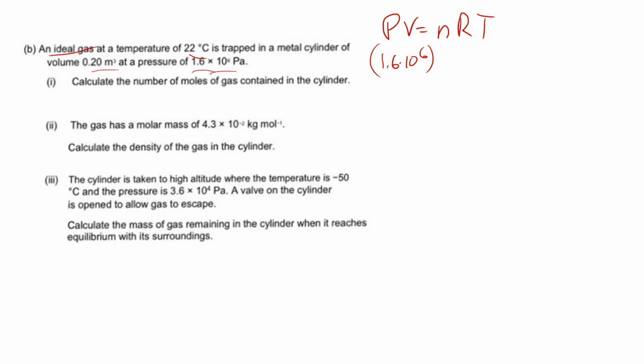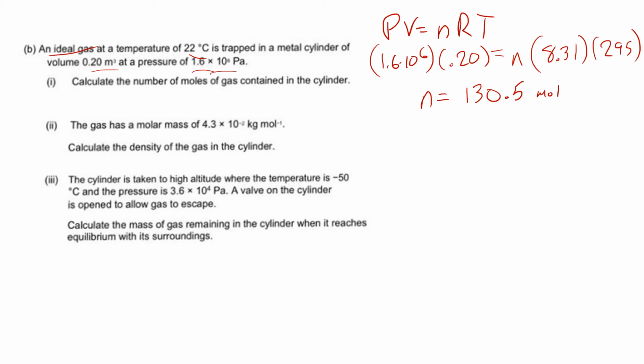Times V, volume is 0.2. It's in meters cubed. Awesome. Times N. N is what we're looking for here. So there, R is 8.31, always will be. T, it's not 22, remember. You got to switch it. So it's going to be 295 because it's got to be in Kelvin. If it ain't Kelvin, it ain't right. So what we're going to do here is solve for N. It's math time. You're going to get 130.5 moles. Wonderful. Easy.